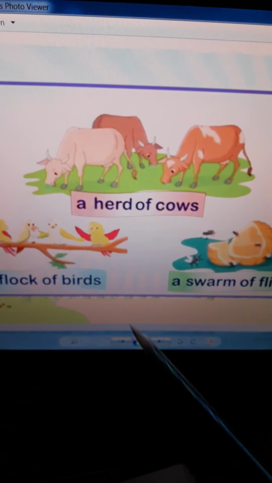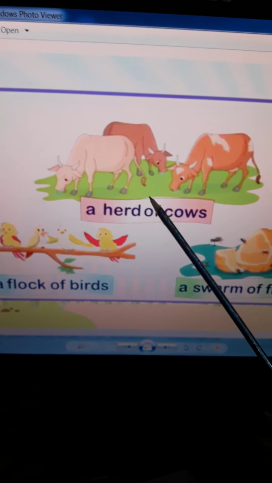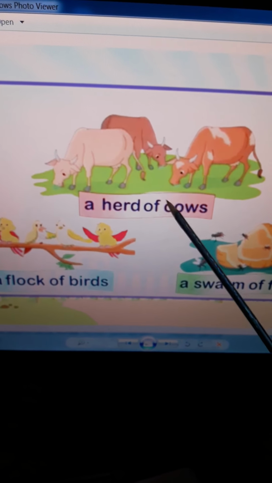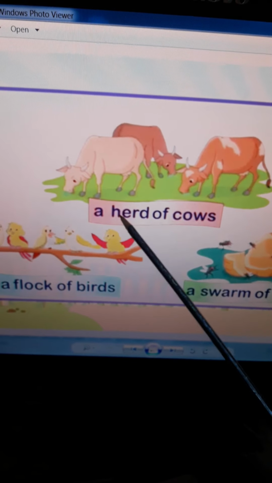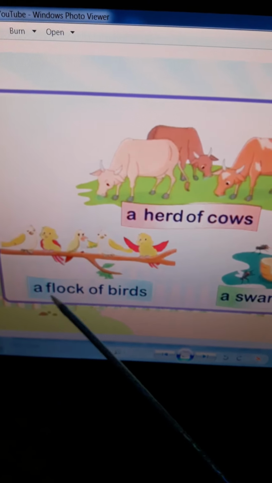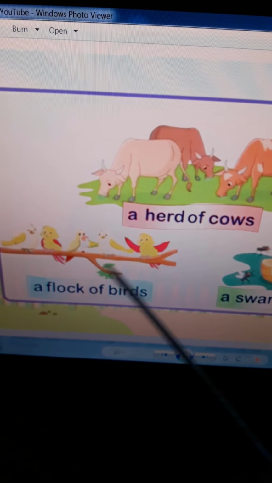So that is a name of a group of animals. Okay, so herd is a group name of animals. So we can say the group of cows is called a herd, a herd of cows. So the next picture is a flock of birds. Okay, you can see a lot of birds over here.